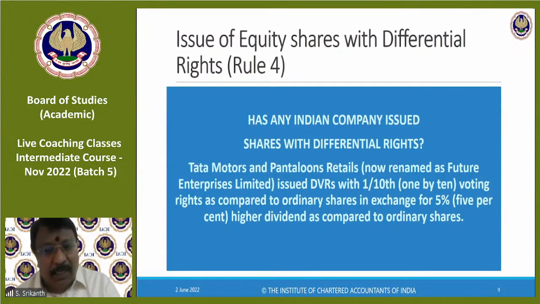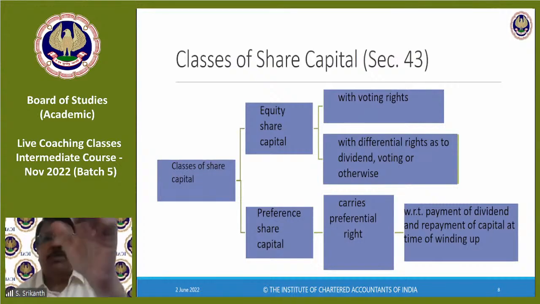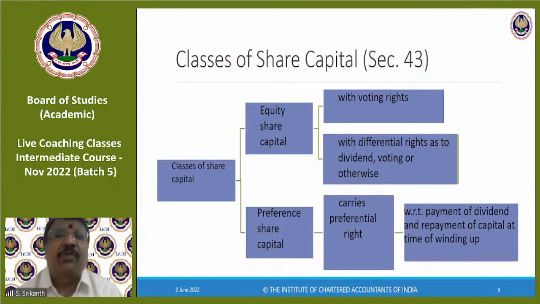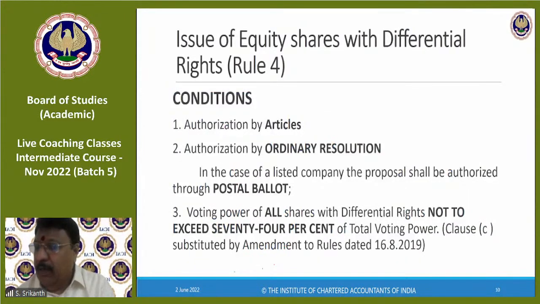Got it? That's why there are 2 categories of equity share capital. Normal, who will not get any additional dividend and who will have 1 share, 1 vote, and shares with differential rights. How these differential rights will be decided is up to the board of directors to decide. Right. Now, we will come to